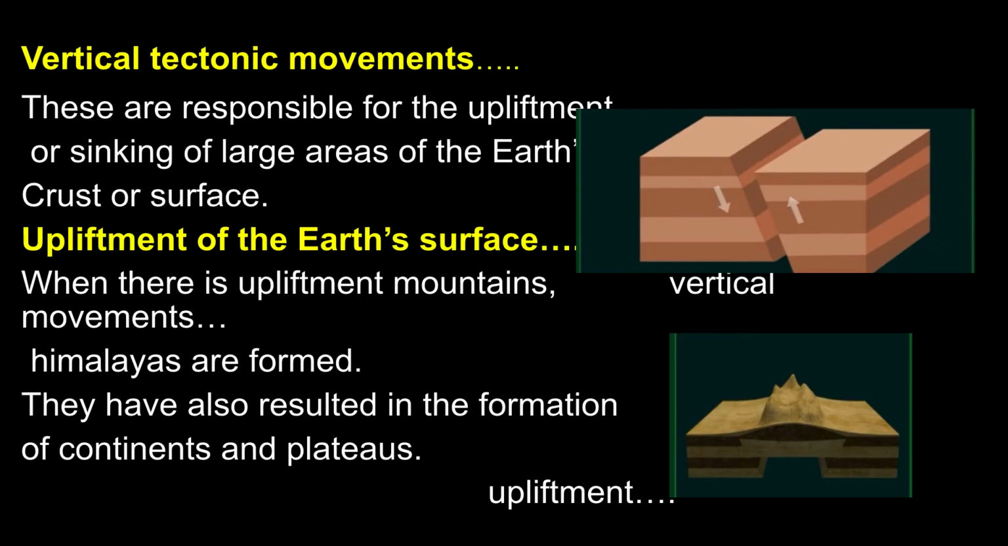Let us see what vertical tectonic movements are. These are responsible for the upliftment or sinking of large areas of the Earth's crust or surface. What is upliftment of the Earth's crust? Upliftment means rising of the Earth's crust, that is, building up mountains or Himalayas. So, when there is upliftment, mountains and Himalayas are formed. They have also resulted in the formation of continents and plateaus. See here in the pictures.